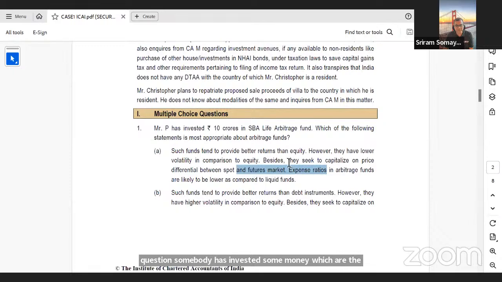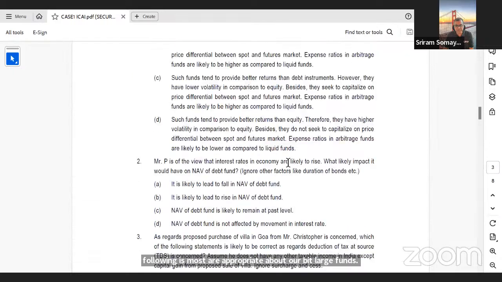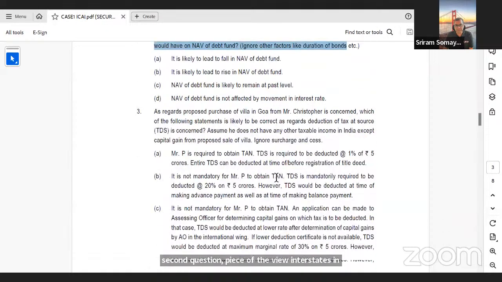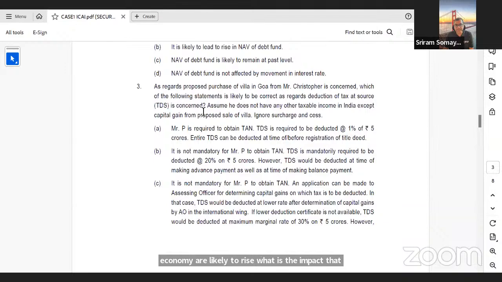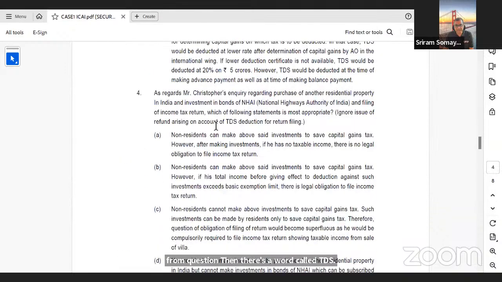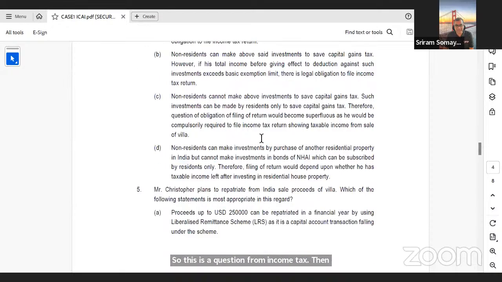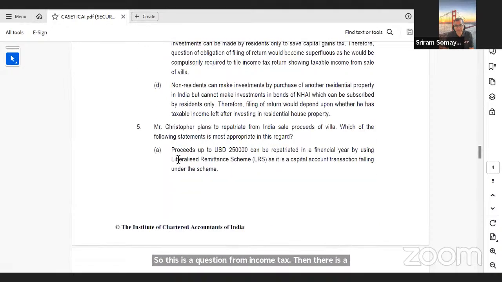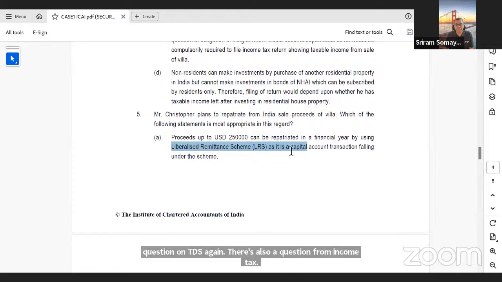Right. So now this looks like a question from AFM. Second question, P is of the view interest rates in the economy are likely to rise. What is the impact that would have on a debt fund? So this is also again an AFM question. Then there's a word called TDS. So this is a question from income tax. Then there is a question on TDS again. This is also a question from income tax. Now moving to the fifth one, liberalized remittance scheme, very clearly FEMA. Right.